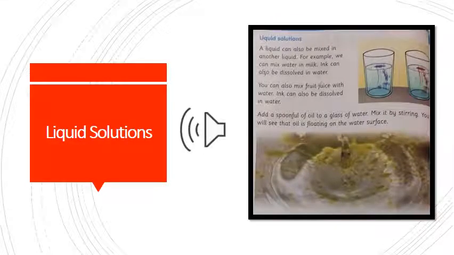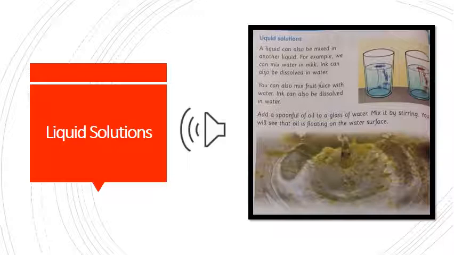Liquid solutions. A liquid can also be mixed in another liquid. For example, we can mix water in milk. Ink can also be dissolved in water. You can also mix fruit juice with water. Add a spoonful of oil to a glass of water. Mix it by stirring. You will see that oil is floating on the water surface.